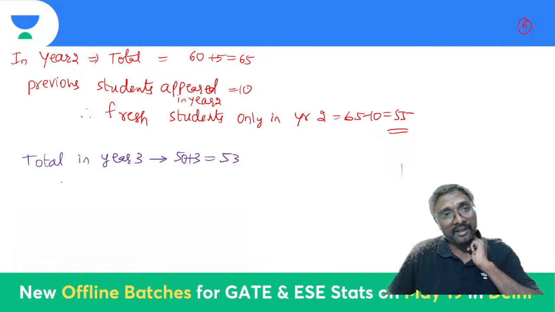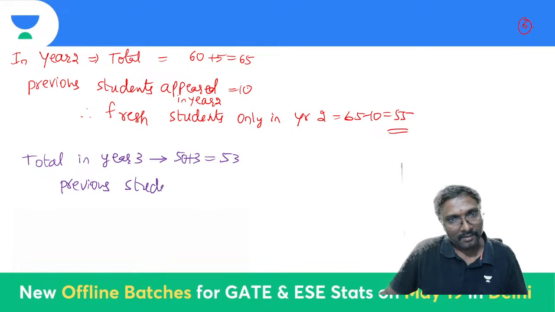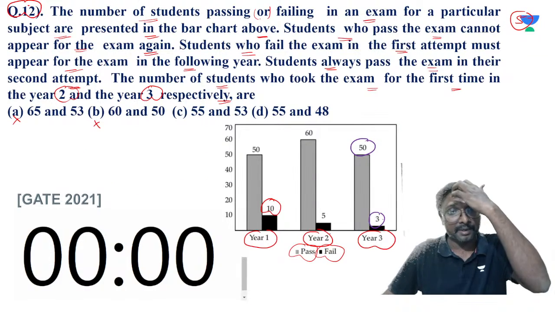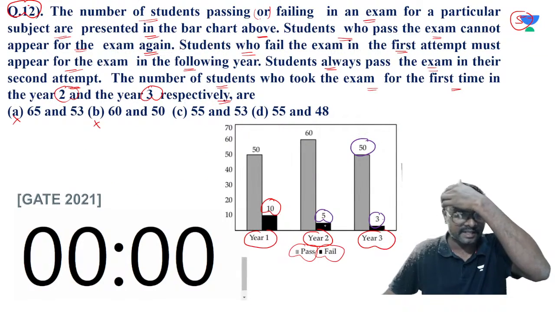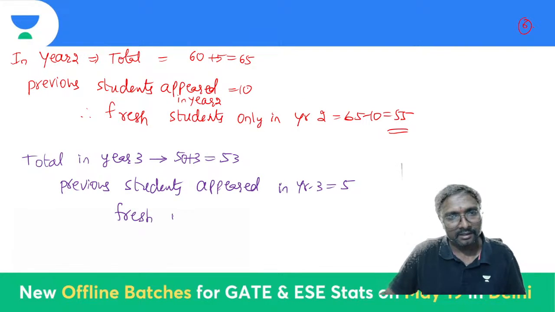So now previous students appeared in year 3 is what? How many previous students appeared in year 3, if you just observe? Those who failed in the previous year, right? Those who failed in the second year, that is 5, they will appear, right? So that is 5. So now tell me fresh students in this year 3,